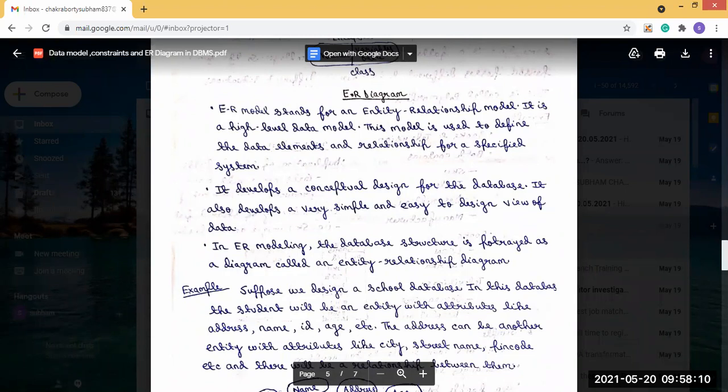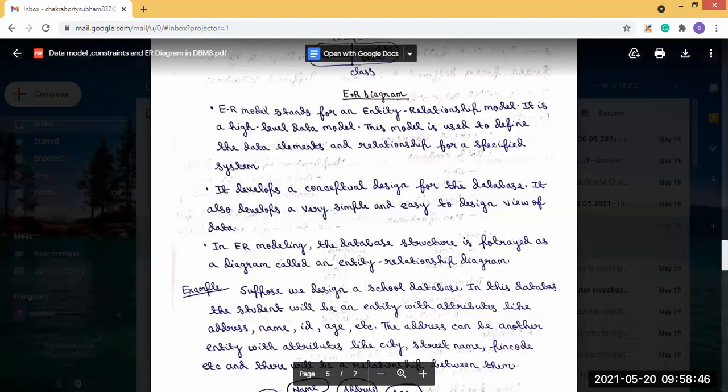ER model stands for entity relationship model, and it is a high level data model. This model is used to define the data elements and the relationships for a specified system. It develops a conceptual design for the database, and also a very simple and easy to design view of the data. In the ER model, the whole database structure is portrayed as a diagram, and this is known as the entity relationship diagram.